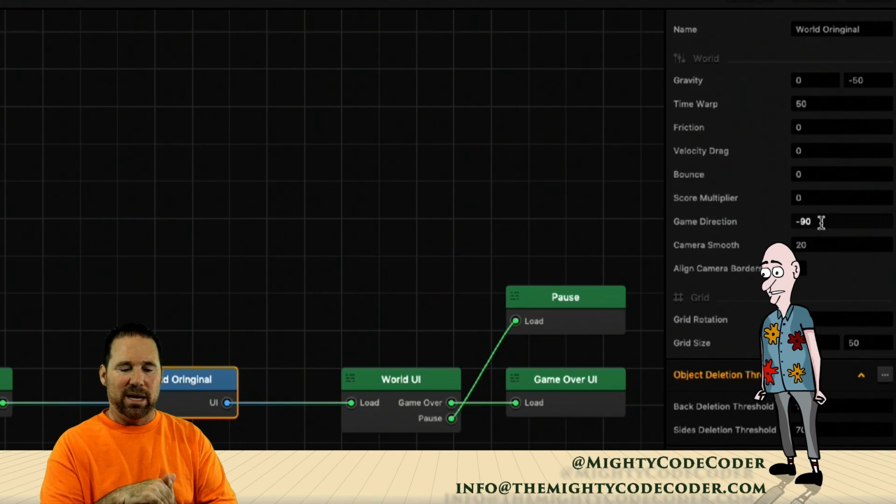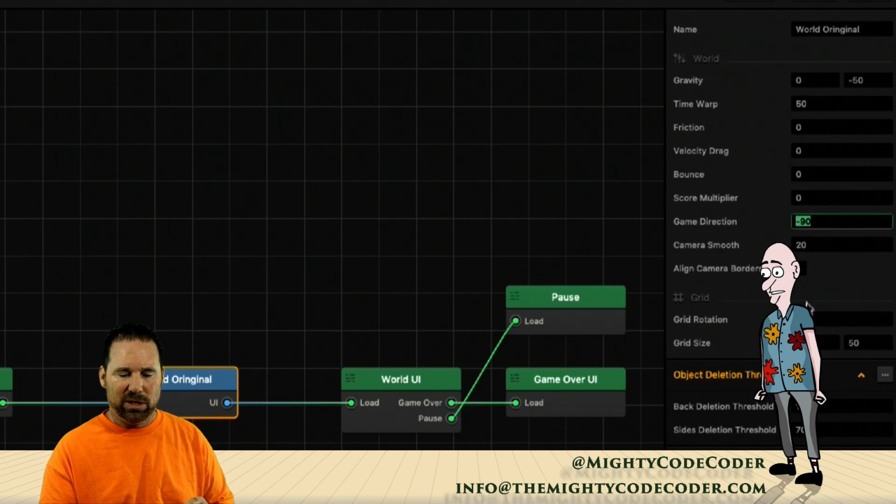If I switch it 180 and then 90, so switch those around clockwise, you can see if you could switch the game around. You could play with that on your own time.